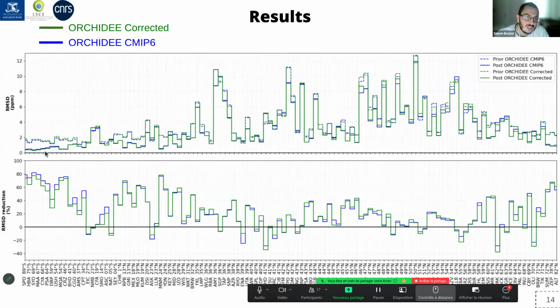But at the end, when we compare the two scenarios, we seem to have on average the same fit to the stations. There are some cases where a station is a better fit within one scenario than the other, but it's just a compensation effect. Here, for example, are two stations that compensate each other. And on average, we have more or less the same fit to the atmospheric stations.